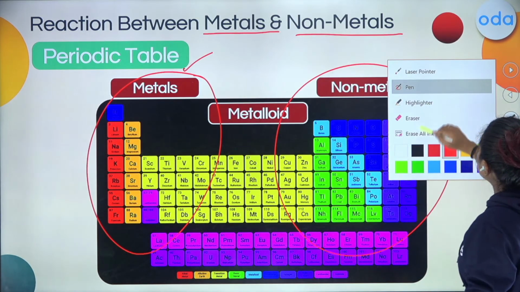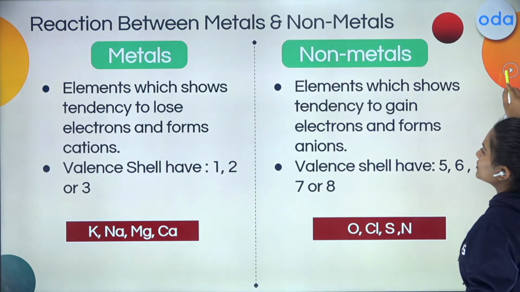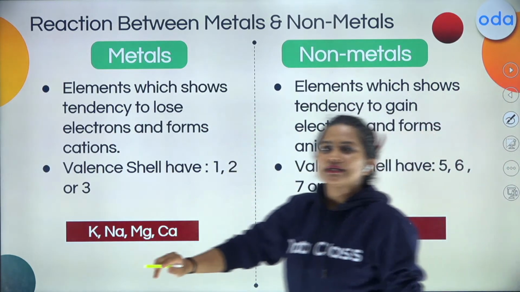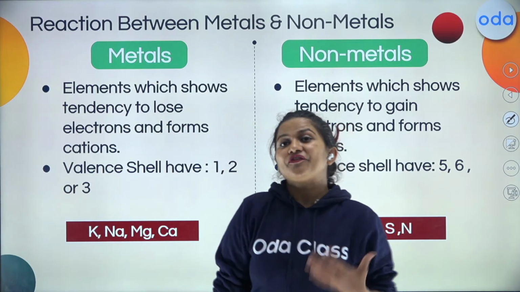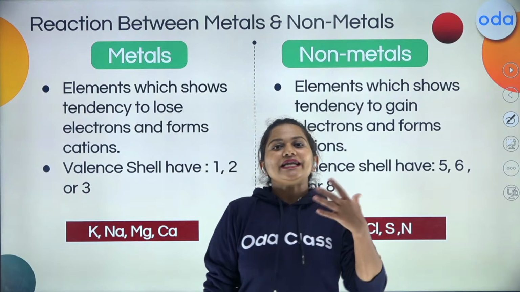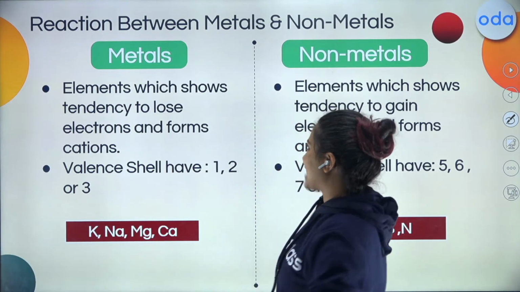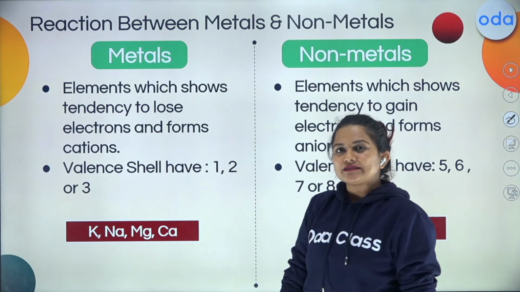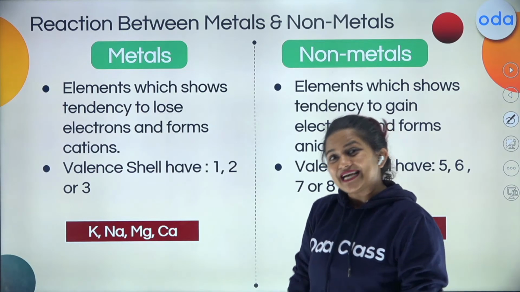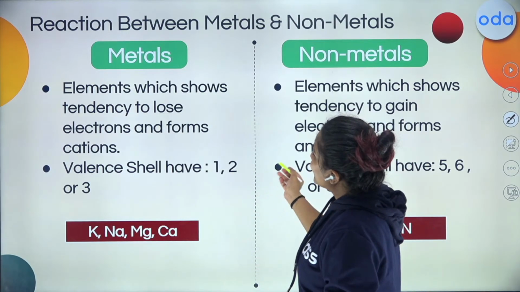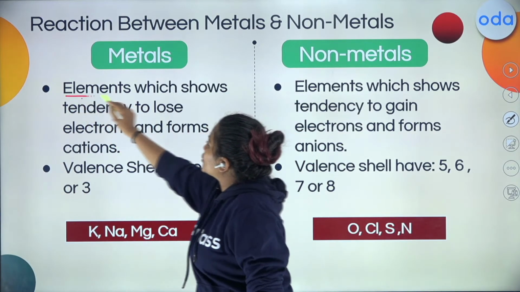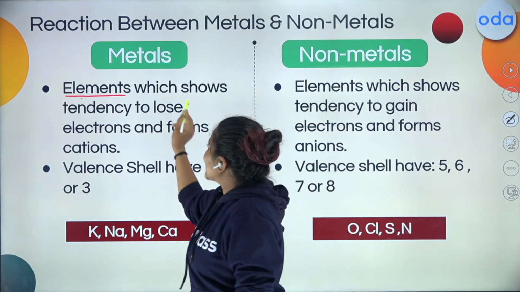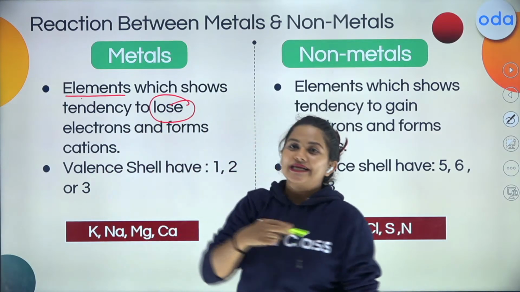Amazing, students. Now, if you have understood this, let us understand the definition. What is the difference between them, so that their nature will be easily understandable. Let's talk about metals. What sort of property does a metal have? The elements which show a tendency to lose electrons.